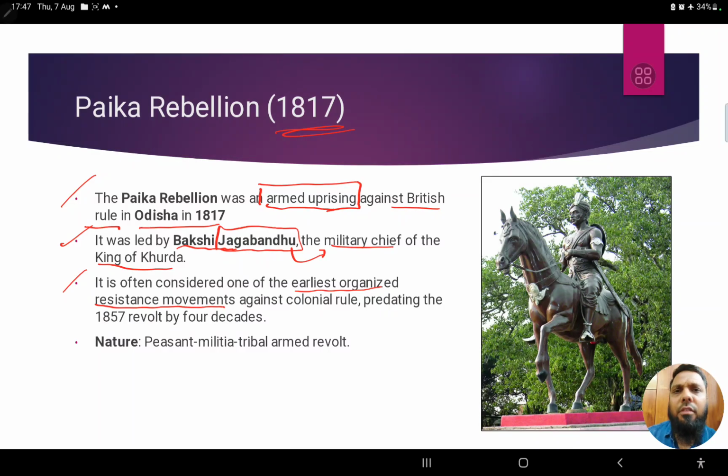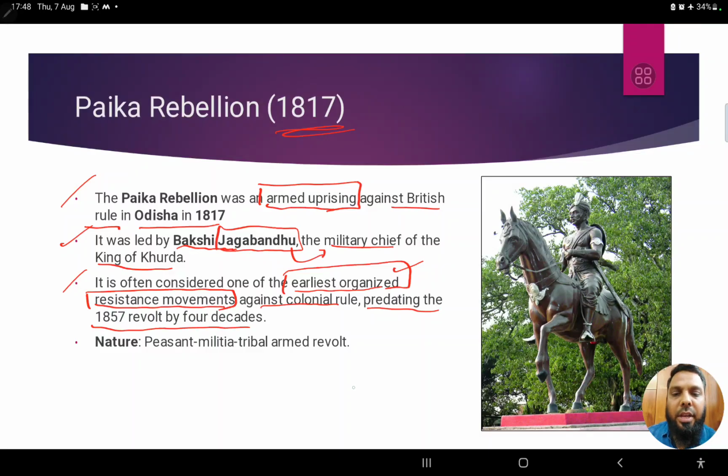See, there were a lot of rebellions, a lot of resistance movements against the British in India, but among all those, this particular Paika rebellion is considered one of the earliest, and that too organized, meaning planned. There were a lot of unplanned, spontaneous resistance as well, but this one was planned and organized, and one of the earliest resistance movements against the colonial rule, even predating the revolt of 1857,